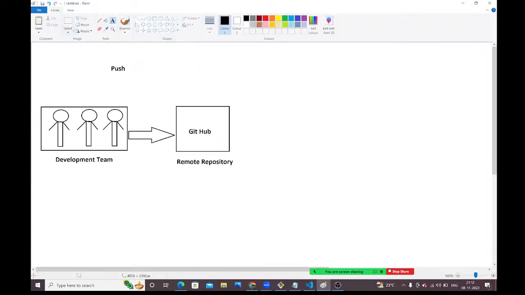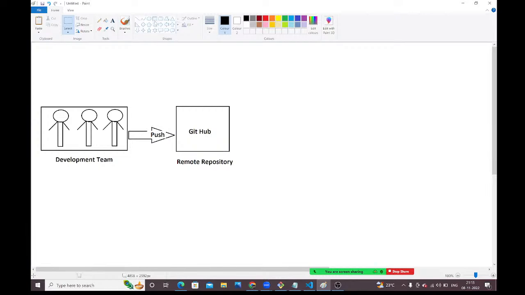They will push the code into this remote repository, guys. Fine. This is the developer's activity. Once they upload the code into the remote repository, their job is completed.